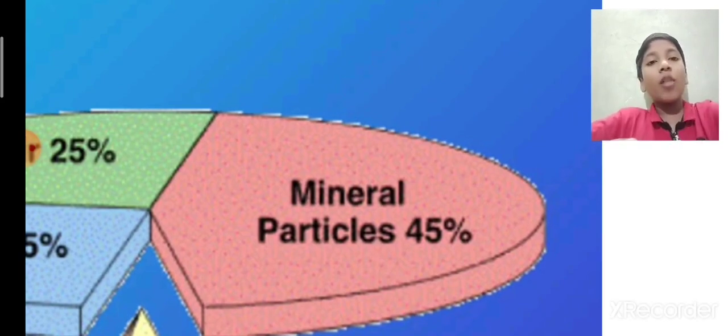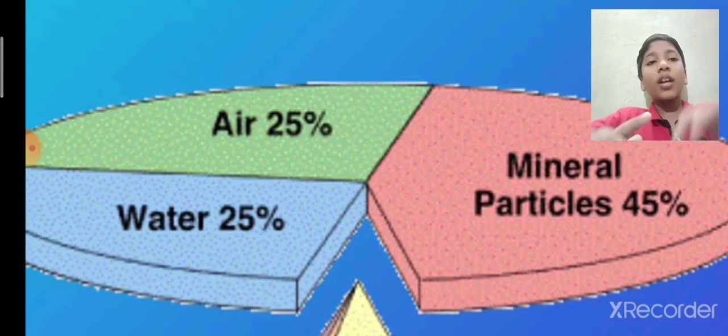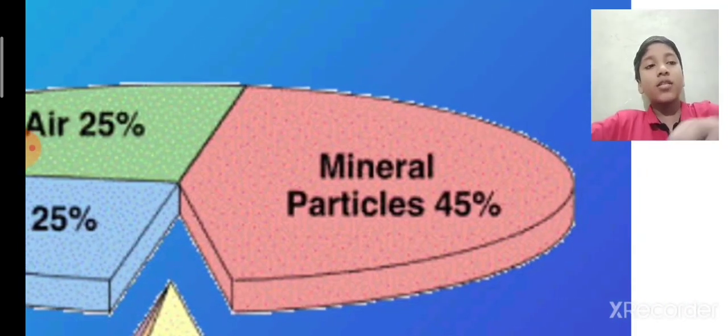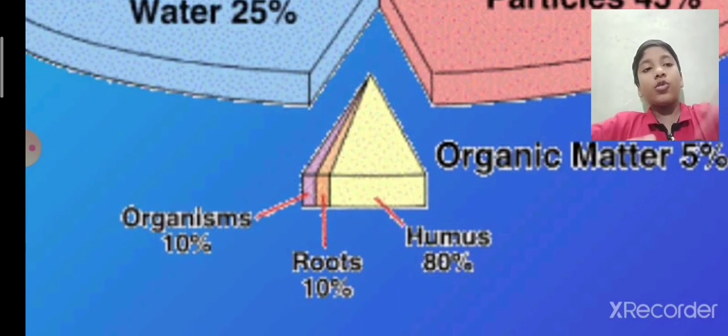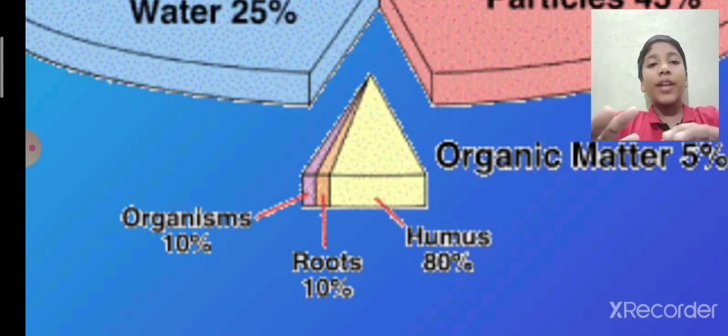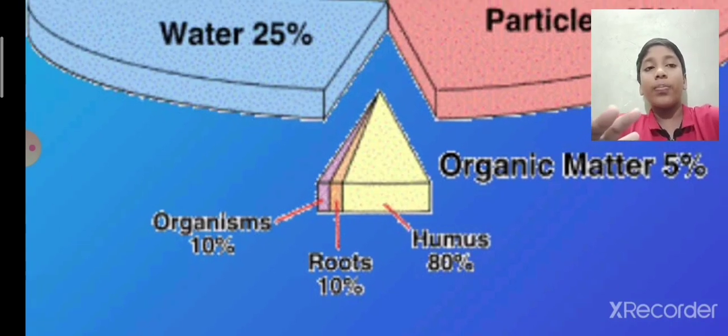Now we will see what percentage they are. Water and air are 25%. That means water is 25% and air is 25%. Next, mineral particles are 45%. Next, organic matter is 5%. In that 5%, humus is 80%, roots are 10% and organisms are 10%. Organisms are nothing but small insects and animals.